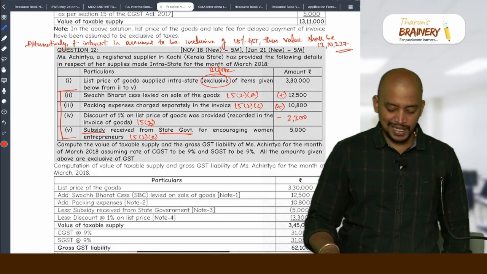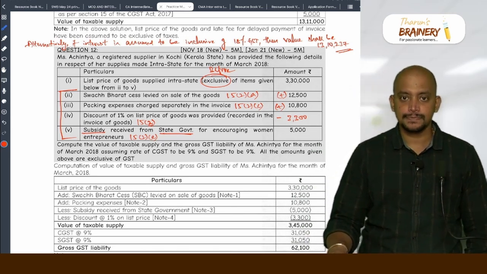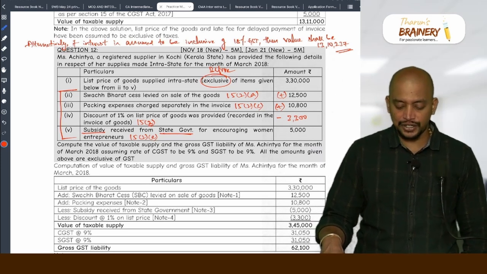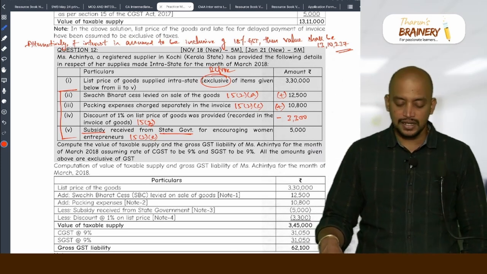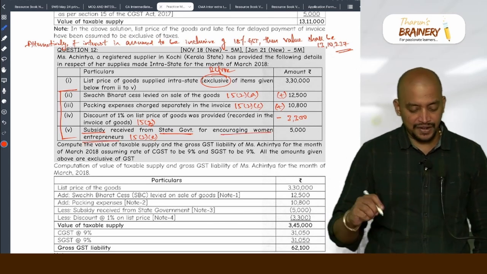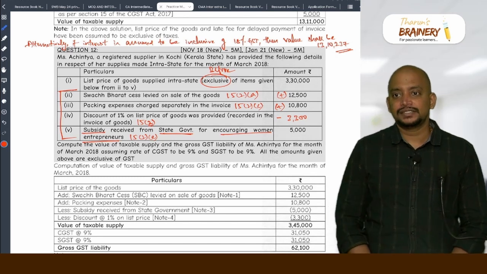So what should be taken as the answer? Is it directly linked to the price or not directly linked to the price? For encouraging women entrepreneurs, they have given, but they have not specified anything.